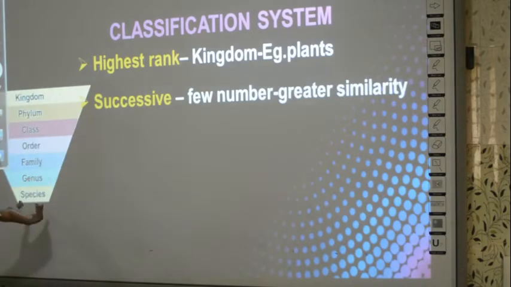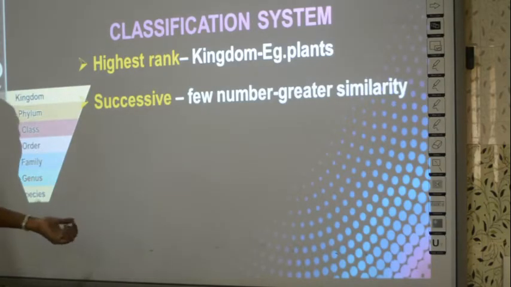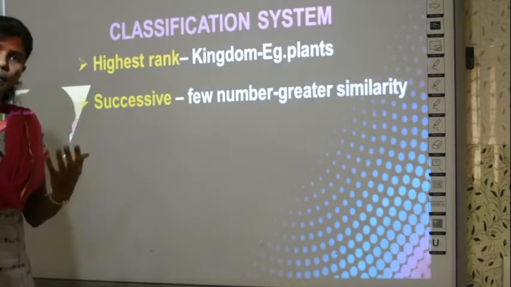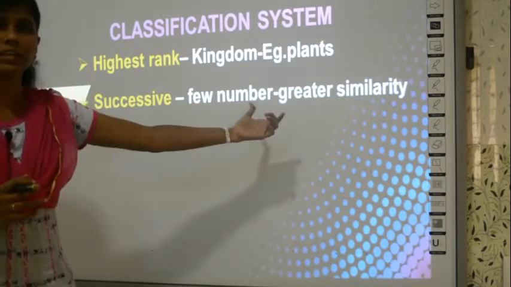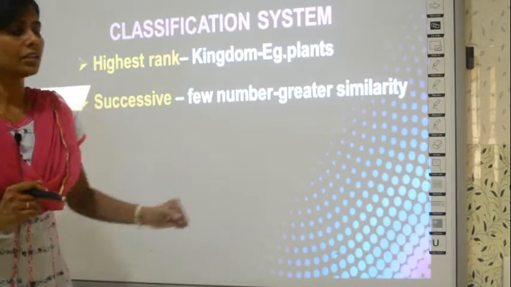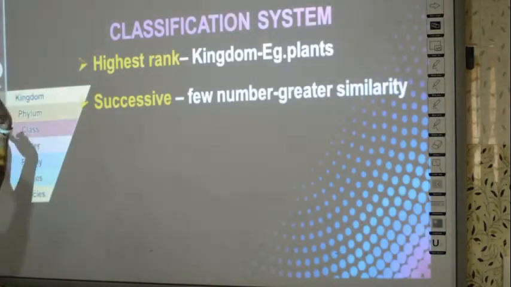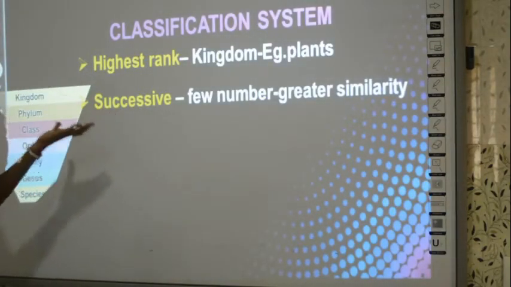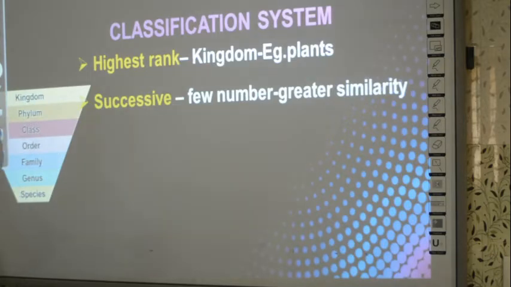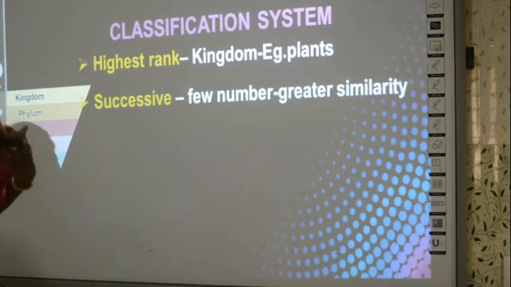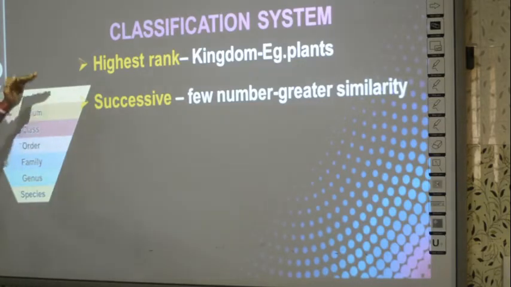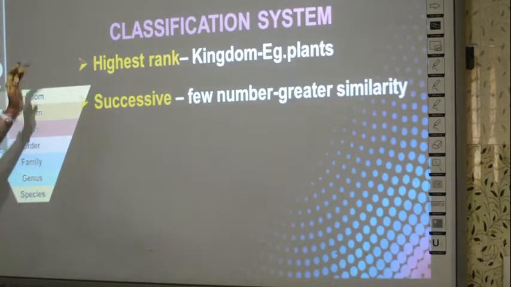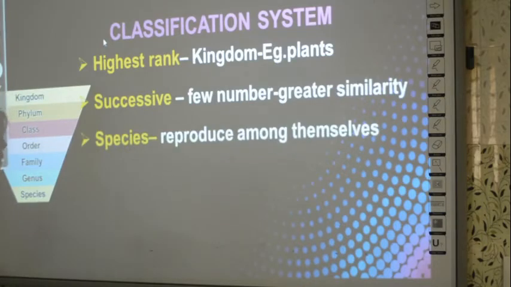All species will have the same property, right? All rose plants will appear with the same type of leaf, and there will be greater similarities. But here also a rose plant and a mango tree come under the kingdom Plantae, but they have differences in everything, right? So they will have more differences as you go to higher ranking and fewer differences when you go to lower ranking. This is what they have meant.